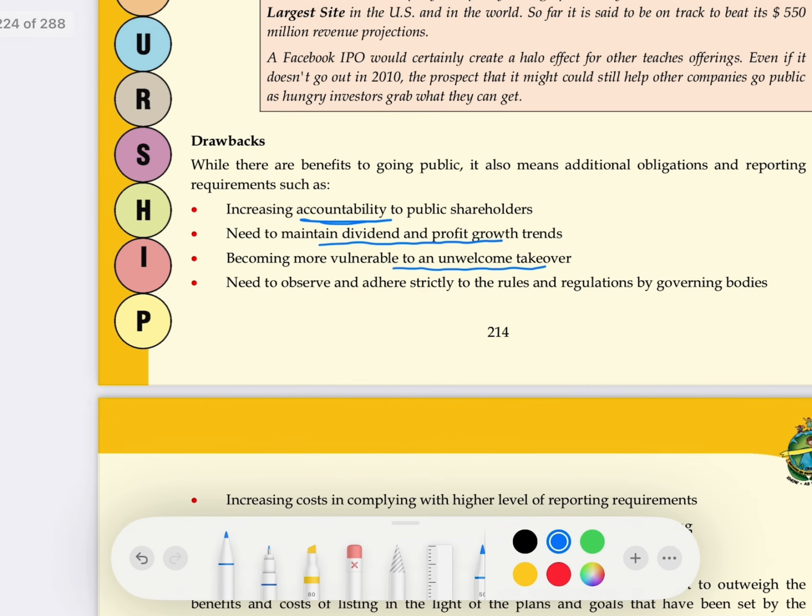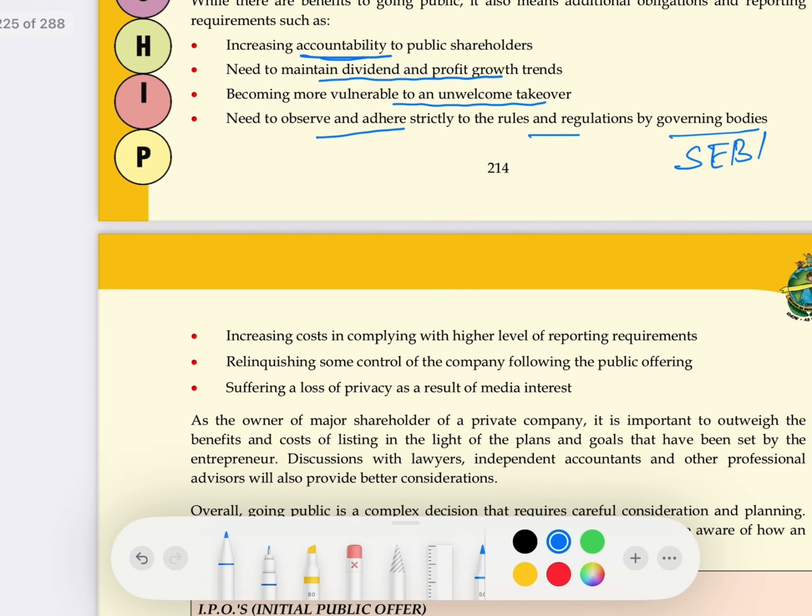Next is they have to observe strictly the rules and regulations created by the governing body, that is SEBI. If you don't follow the rules and regulations created by SEBI, you will be penalized very badly. So this is another drawback which they face. Then increased cost. There is a high level of reporting requirements. There are many formalities which they have to fulfill when they go for the public issue. You lose your control.